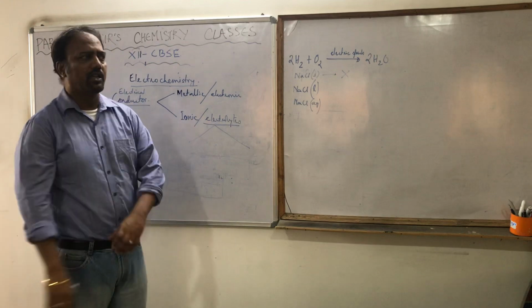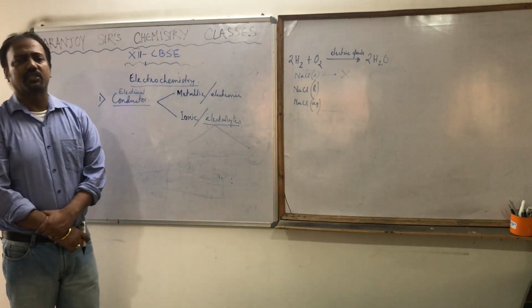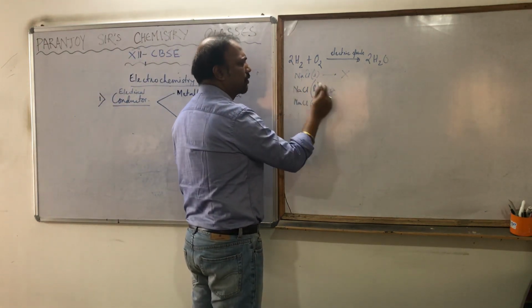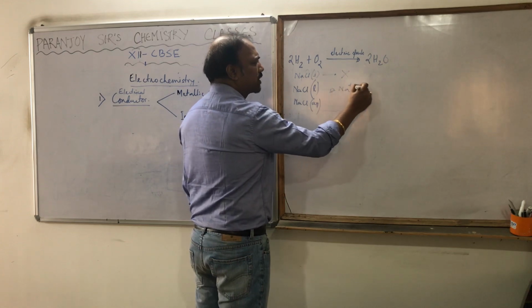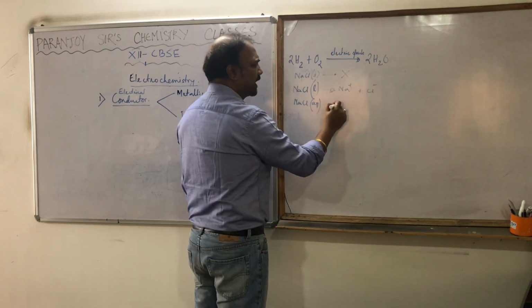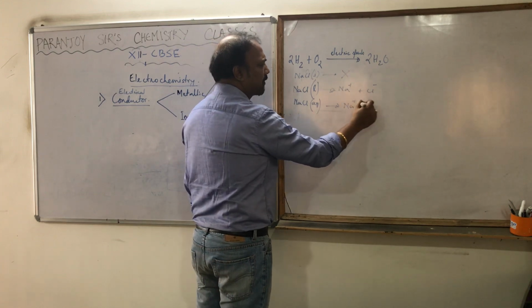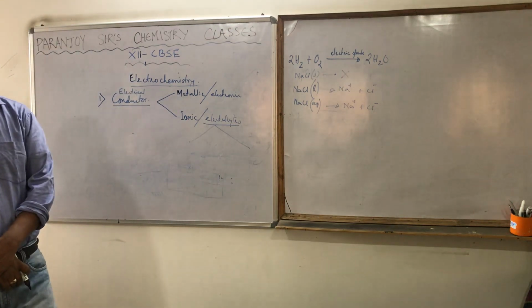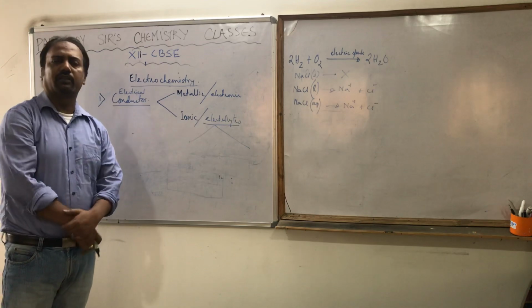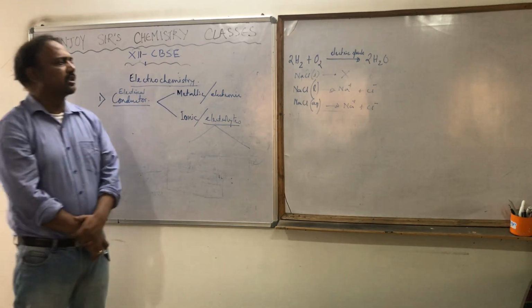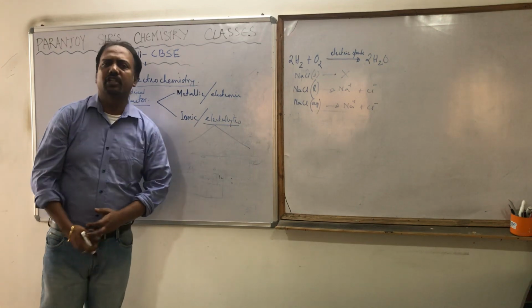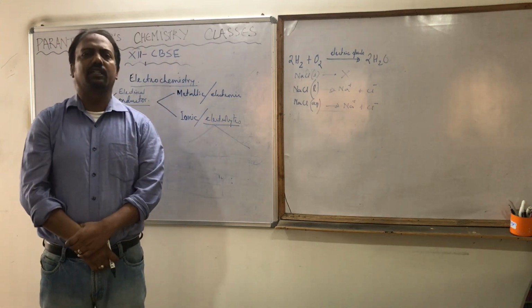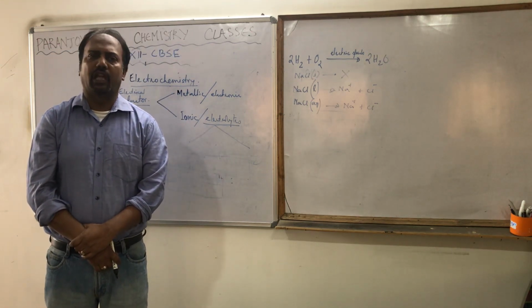Why is that not an electrolyte? Because in the solid condition it does not get dissociated or broken down into ions. But in the liquid condition, if we melt sodium chloride, it will break down into Na positive and Cl negative ions. If we take it in aqueous solution, it will also break down into Na positive and Cl negative ions, and in that case they will act as electrolytes, as ionic conductors, and conduct electricity. So electrolytes are chemical substances which dissociate into the corresponding positive and negative ions, either in the molten state or in aqueous solution.